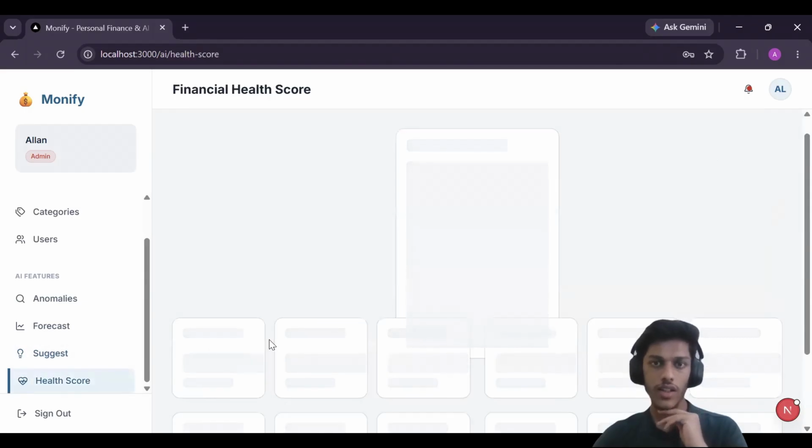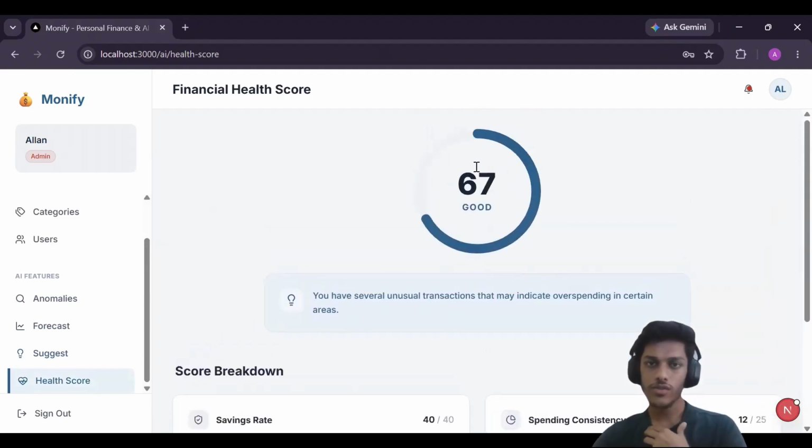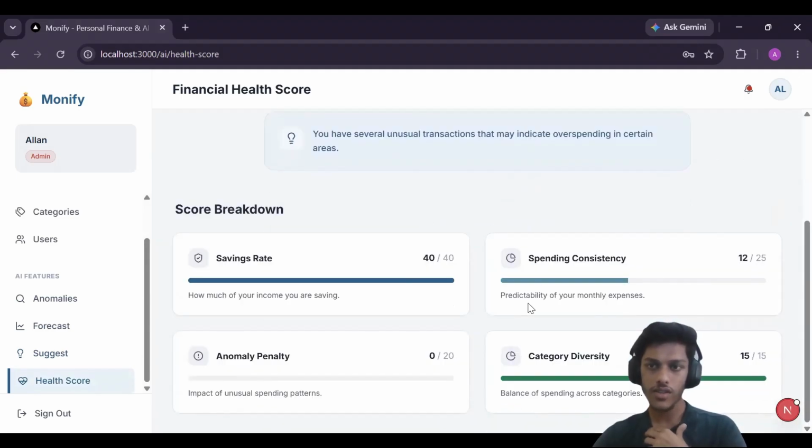And here is the health score. It is showing 67. Here is the breakdown. For the saving, I have a good amount of savings, so it is giving me higher marks. And for spending consistency, it also has good marks. As seven anomalies were detected, it has given me 0 marks. And for the category, it has also given me good marks.